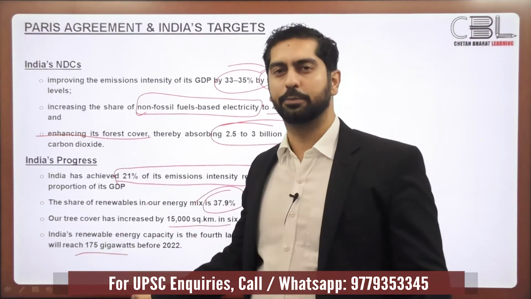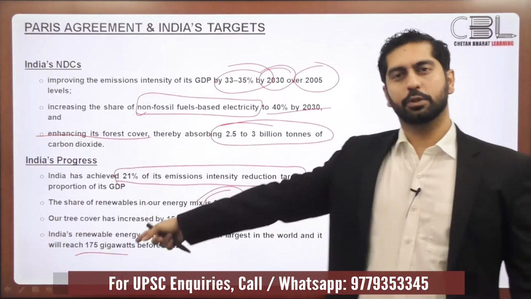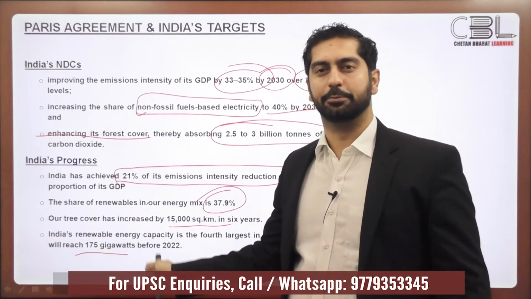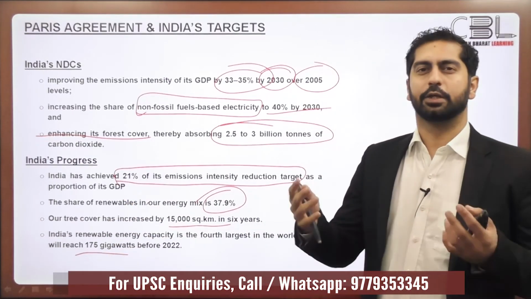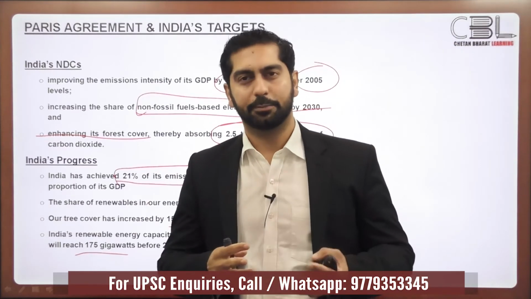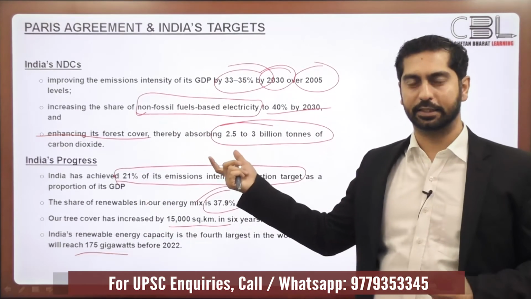This was what we had promised, and we are saying that we'll achieve this target before the deadline, before 2022. So India is performing reasonably well as far as its NDCs are concerned.